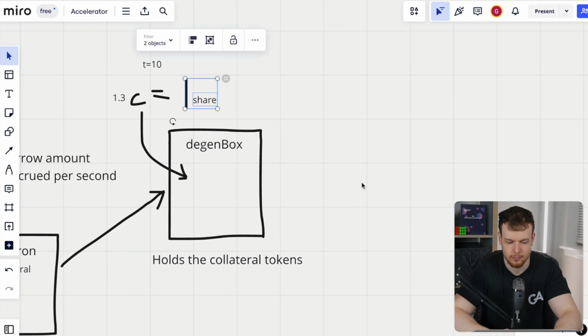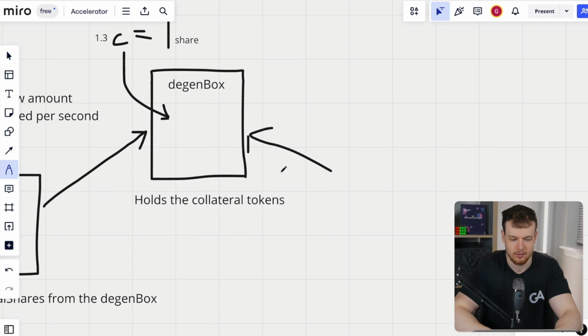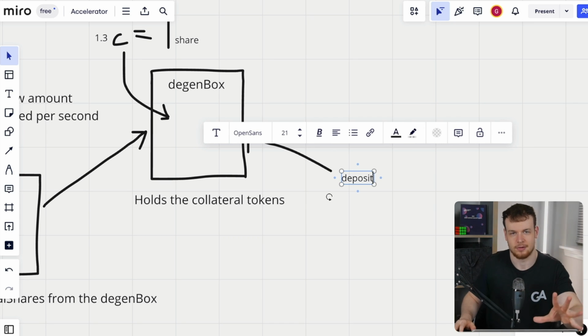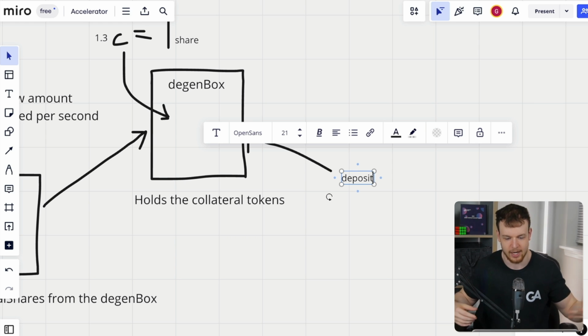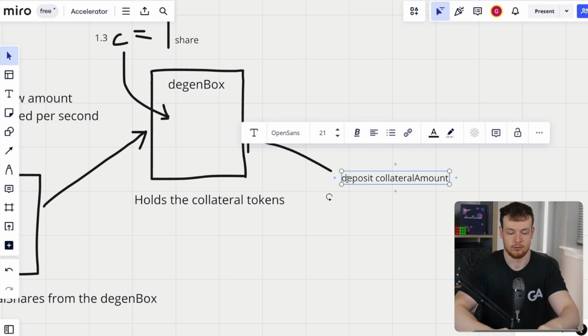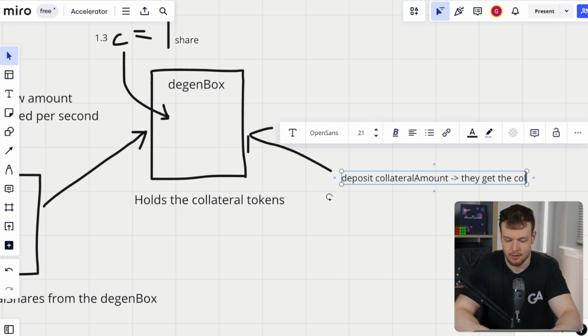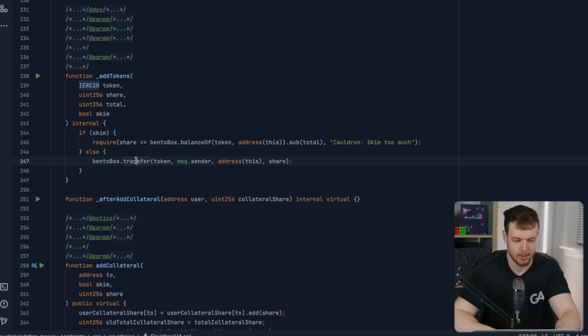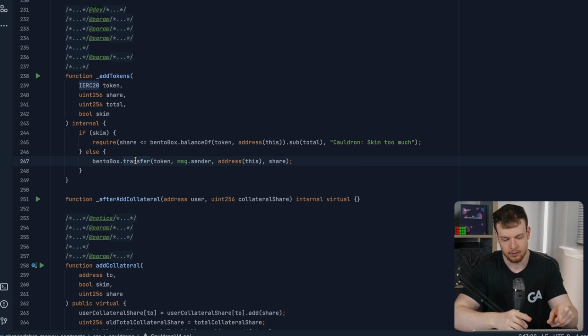So what users will have to do is they come here, they deposit for the degen box. So the user will deposit directly, and we'll see actually in a second they have a cook function to automatically handle all of these actions together. User deposits into the degen box a collateral amount, so an amount of actual collateral tokens. They get the collateral shares. So user gets collateral shares because they've deposited collateral into the degen box. And then we're going to call bentobox.transfer from the message sender, so from the user to this cauldron.